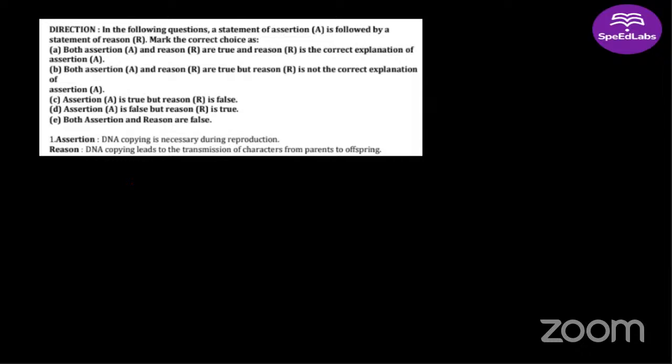The answer will be A here. Assertion and reason are true, and reason is the correct explanation of assertion. DNA copying is necessary during reproduction. What is the reason for that? Because DNA copying leads to transmission of characters from parents to the offspring. You can also get this as a theory question. This is very important. So the answer will be A.